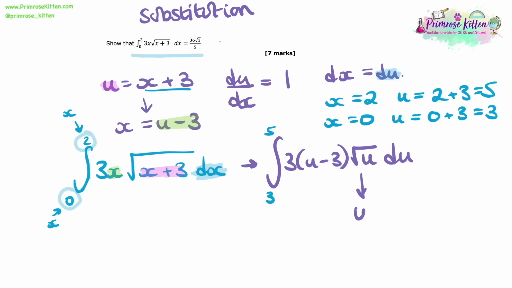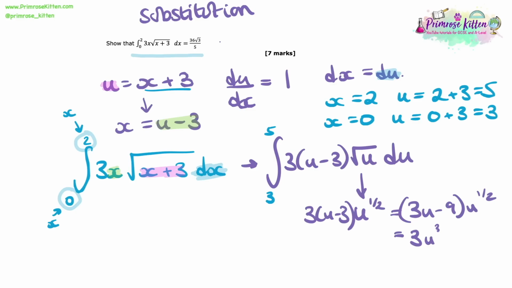Well, the first thing I'm going to do is to rewrite the square root of u as u to the power of a half. So here we have 3 times u minus 3 times u to the half. Now, a lot of people get confused by this. It's almost too simple. Just multiply out the brackets. So here we have 3u minus 9 times u to the half, which is the same as 3u to the 3 over 2 minus 9u to the half. The reason why that's the case is, of course, where we have the 3u there, that is essentially 3u to the power of 1. And so when we times it with u to the half, we add those powers, giving us 3u to the 3 over 2.